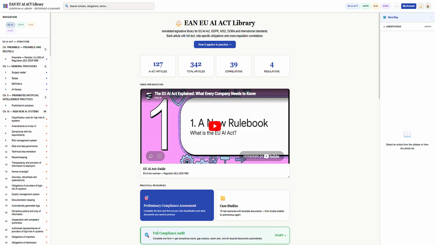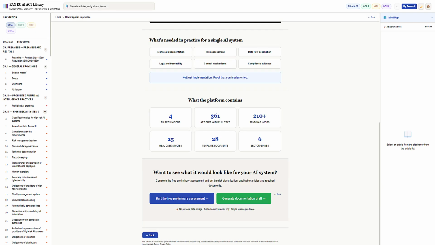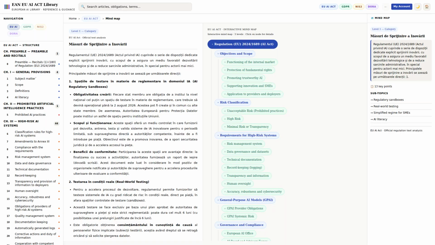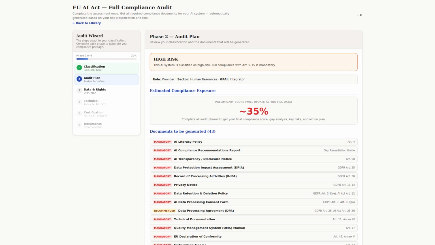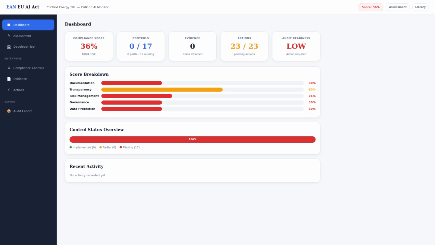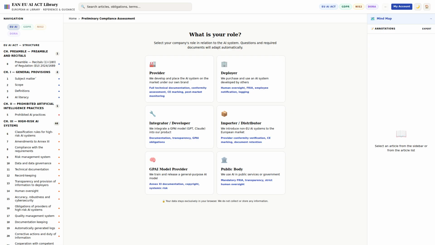EU AI Act Library is a complete AI compliance platform that answers these questions in minutes. Built to cover the EU AI Act, GDPR, NIS2, DORA, and the applicable standards aligned with each of these regulations. Over 340 articles with practical guidance, cross-regulation correlations, and interactive mind maps. The platform includes a free compliance assessment, a full 7-phase audit wizard, 66 document generators, enterprise controls, and sector-specific packs for 6 industries. Let's start with the free assessment.